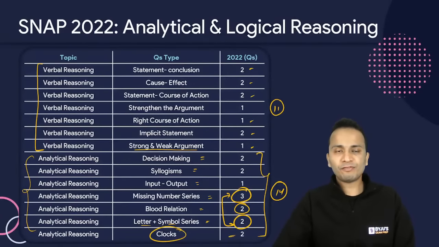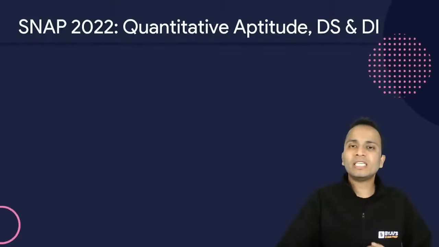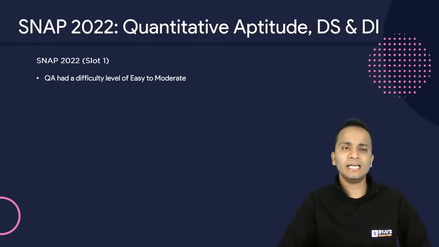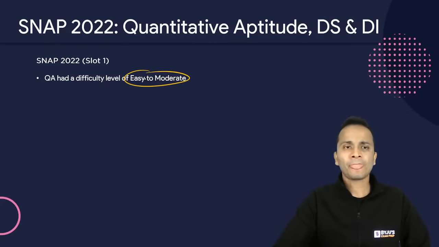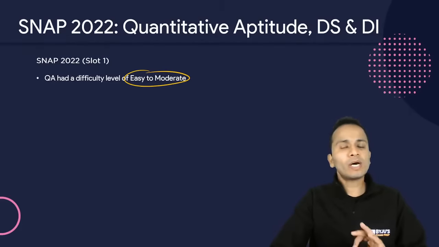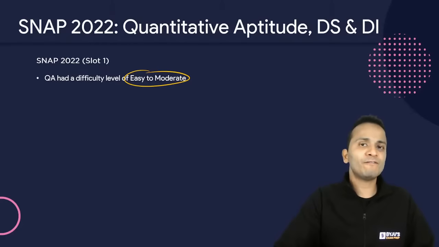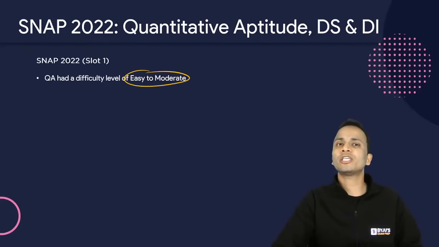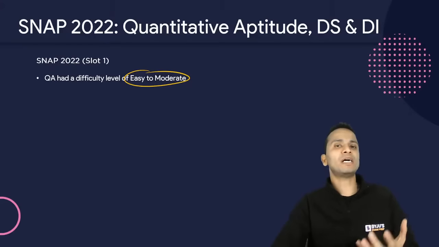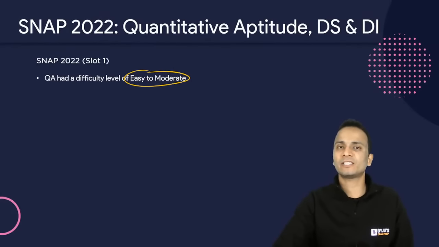Right. Now, finally, if I talk about quantitative aptitude, DS and DI, there was something that I observed this year. QA had a difficulty level of easy to moderate, like I mentioned, but the questions were a little lengthy. There were 20 questions and it will be difficult for us to attempt these 20 questions in 20 minutes. So that means we need to spend a little more time in the QA section. So we need to save some time from other sections and invest in this area.